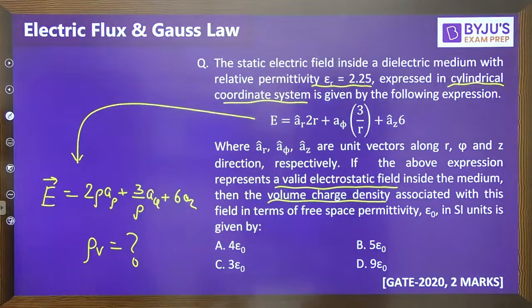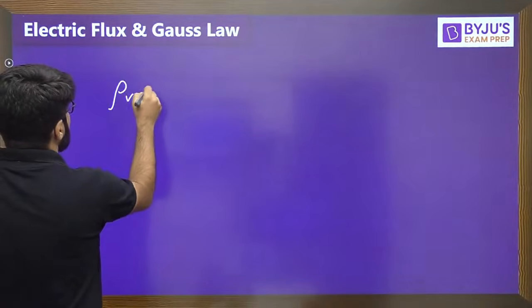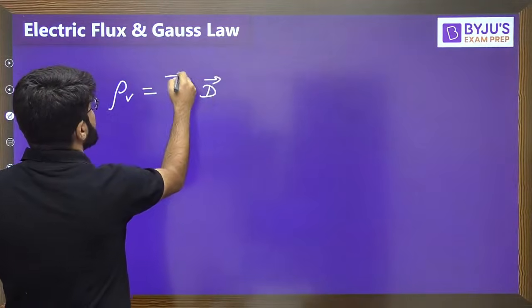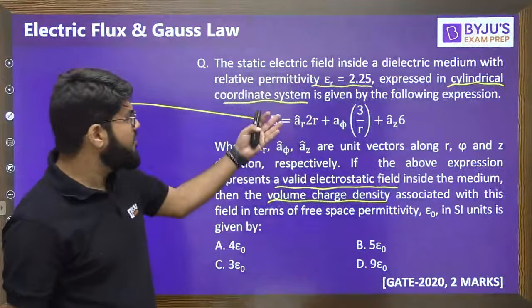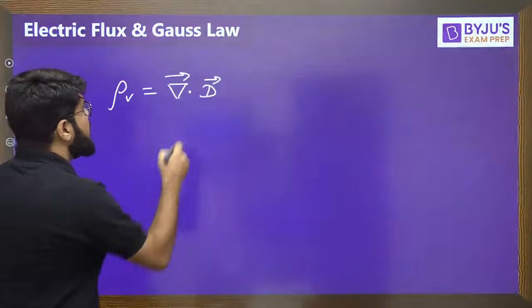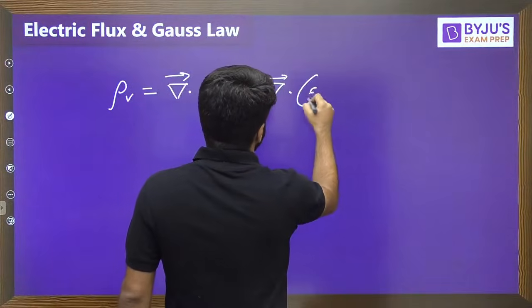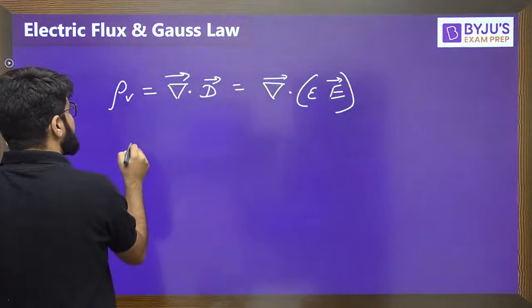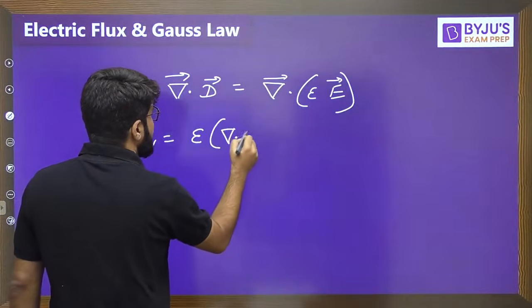What is the volume charge density? Again, coming to Gauss law, or Maxwell's equation, rho v is given by the formula del dot D. But sir, in the previous question flux density D was given, here the electric field is given. But no problem, we can substitute the relation between them. D is equal to epsilon E. Epsilon is a scalar constant, so you can take it outside: epsilon del dot E.